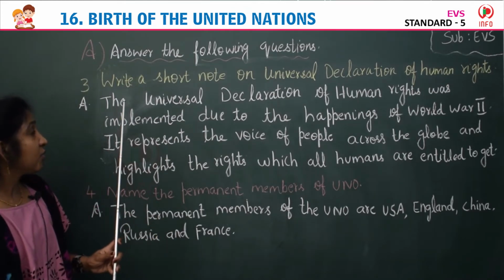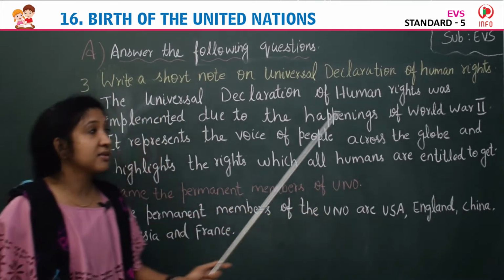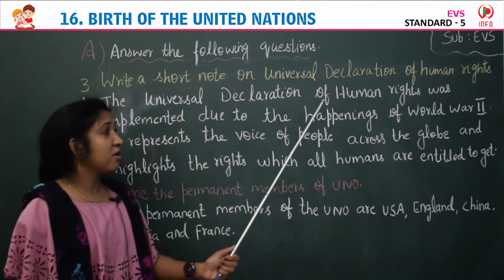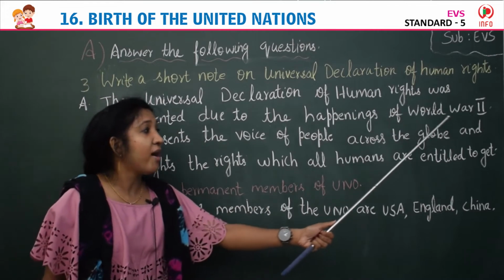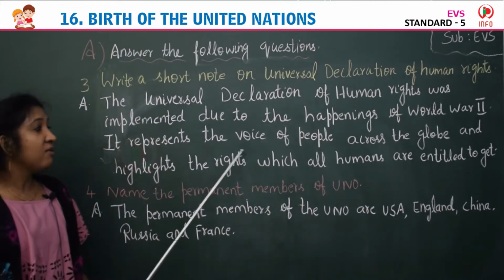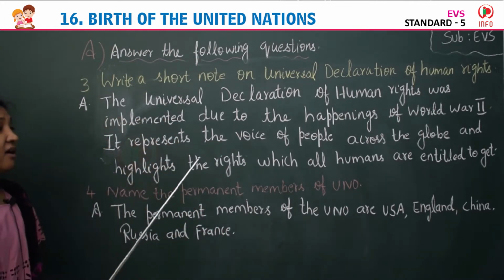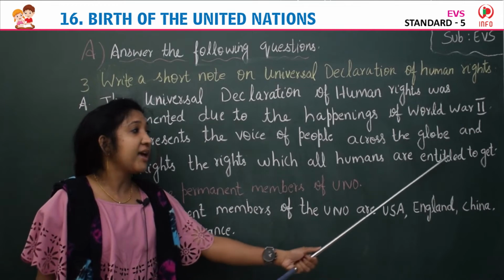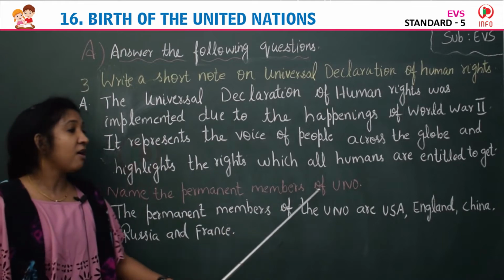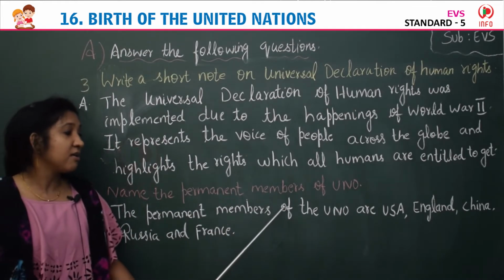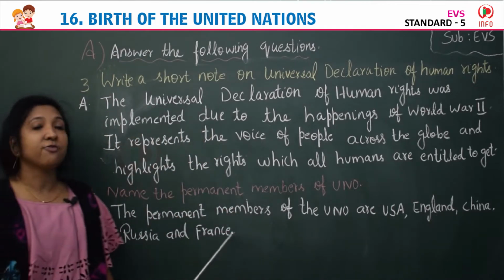Okay, so the third question, write a short note on Universal Declaration of Human Rights. The Universal Declaration of Human Rights was implemented due to the happenings of World War II. It represents the voice of people across the globe and highlights the rights which all humans are entitled to get. Then the next one, fourth question, name the permanent members of UNO. The permanent members of the UNO are USA, England, China, Russia and France.